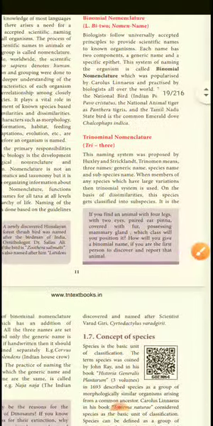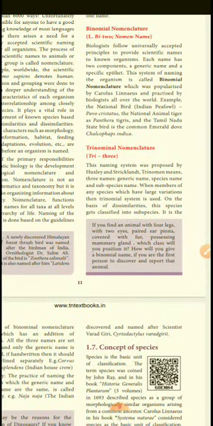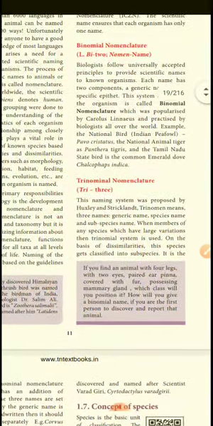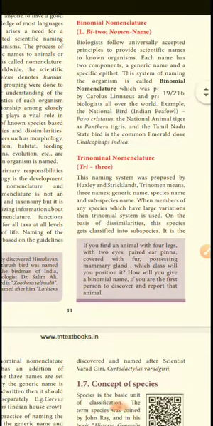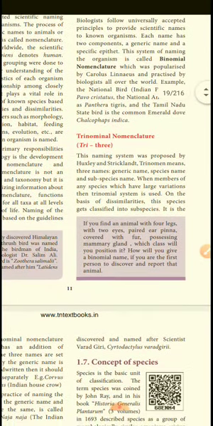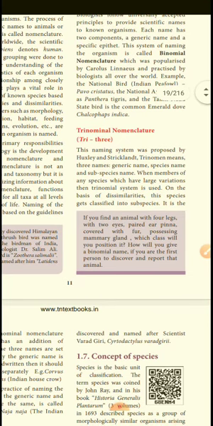Next we go further from binomial nomenclature to trinomial nomenclature. Tri is three, nomen means name. This naming system was proposed by Huxley and Strickland. Trinomen means three names: the generic name, the species name and the subspecies name. In binomial nomenclature, the genus name and species name come. In trinomial nomenclature, the subspecies name also comes. When a species has large varieties, the trinomial system is used.